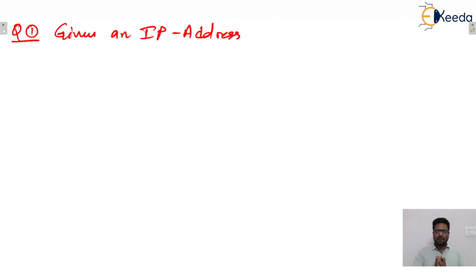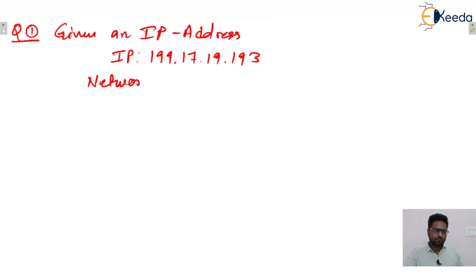We can say that the IP address for that particular system is, let's say, given. For any system, let's say one random IP address is given to us. My question is, what will be the network ID or net ID? Any system having this particular IP address is guaranteed to belong to some network, yes or no? And then the question is, for that particular network, what will be the network ID? That is the question.